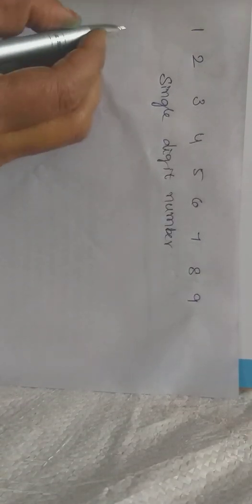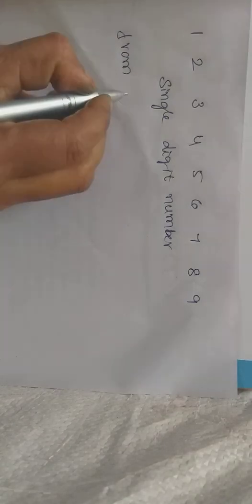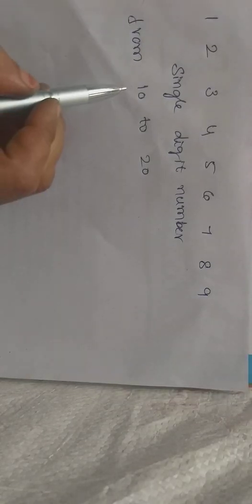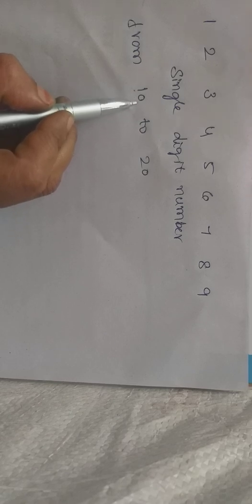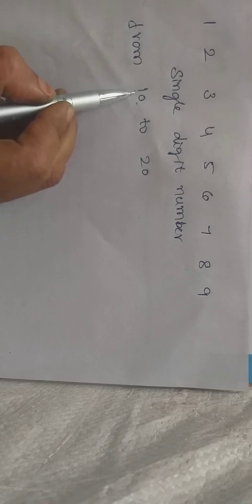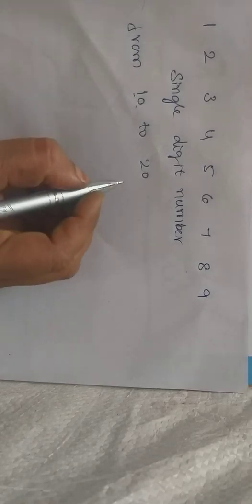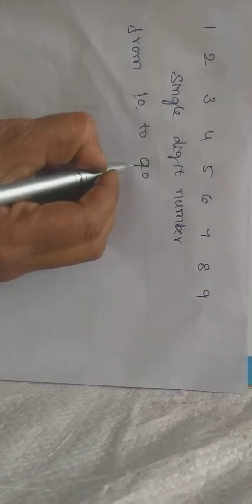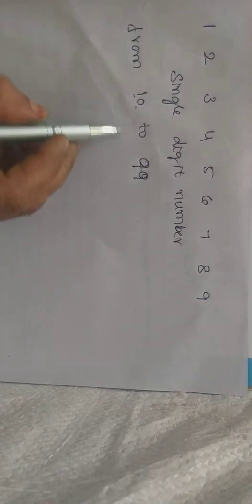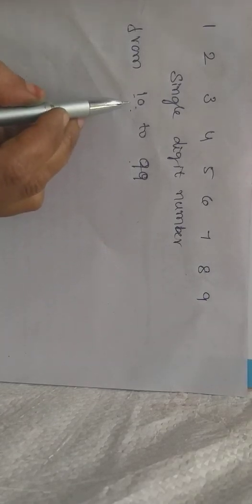Next, from 10 to 20, how many digits are there? See here, two digits are there. 1 and 0. So we call them two digit numbers.